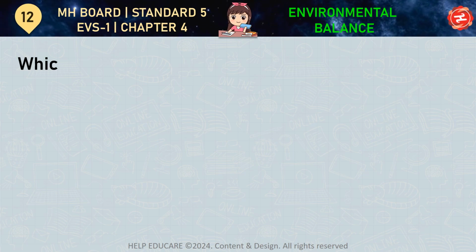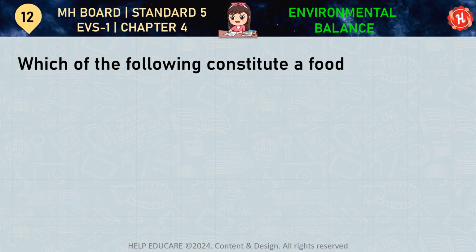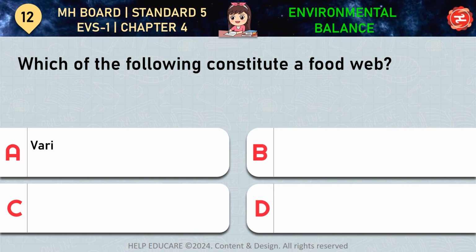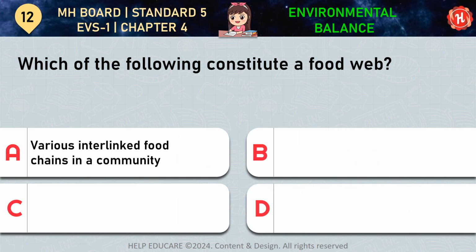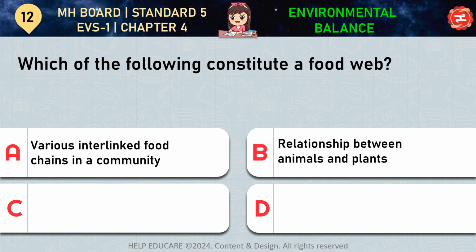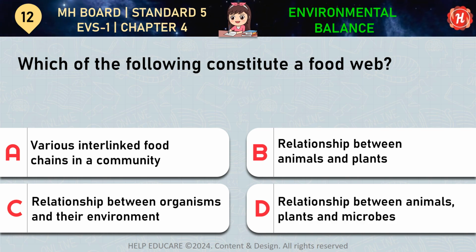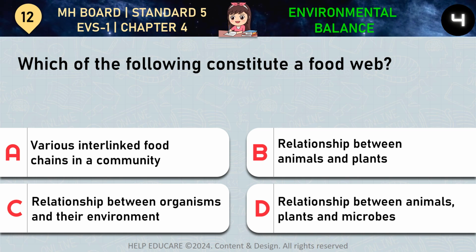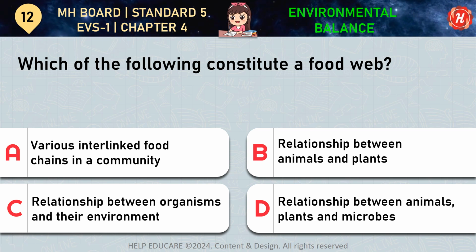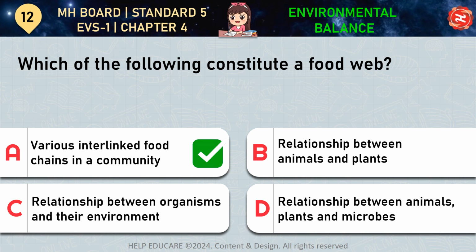Question number 12. Which of the following constitute a food web? Your options are A. Various interlinked food chains in a community. B. Relationship between animals and plants. C. Relationship between organisms and their environment. D. Relationship between animals, plants, and microbes. Correct answer is option A. Various interlinked food chains in a community.